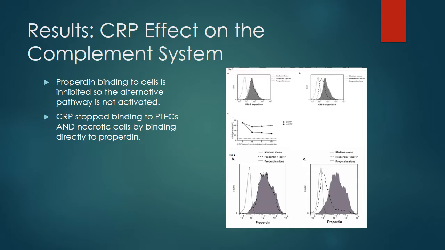The results shown in figures 5 and 6 to the right are those of the flow cytometry tests that were performed. In figure 5, C5b9 deposition was examined, where C5b9 is the proceeding stage after the binding of properdin and CRP.